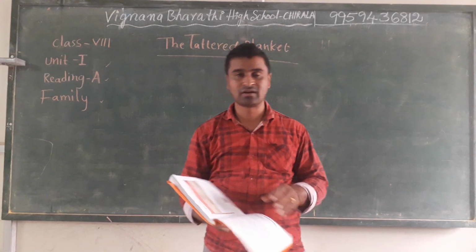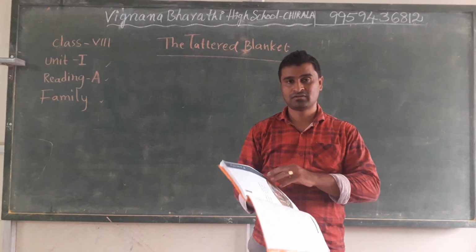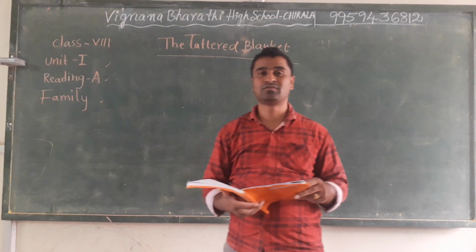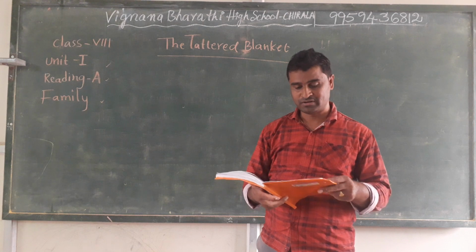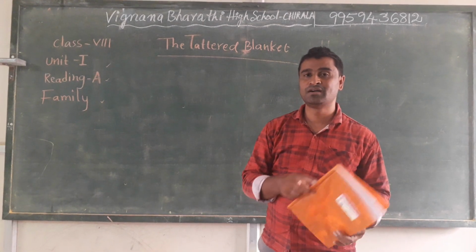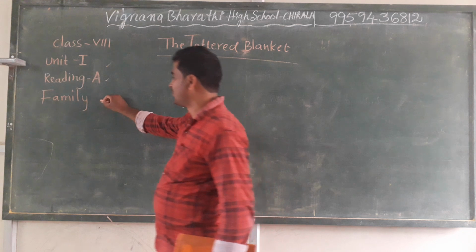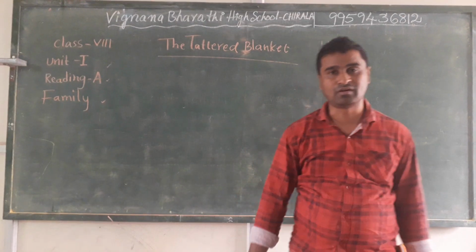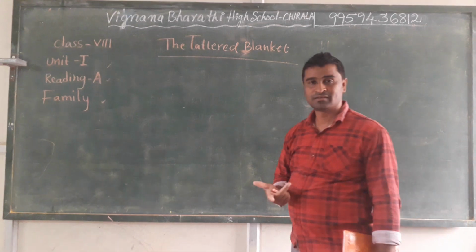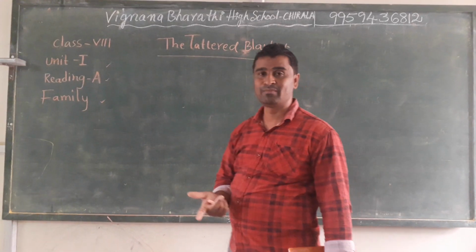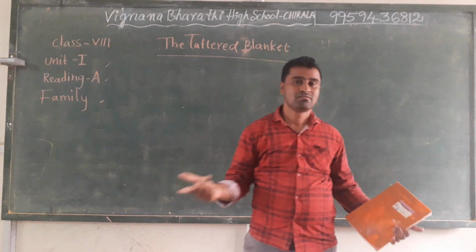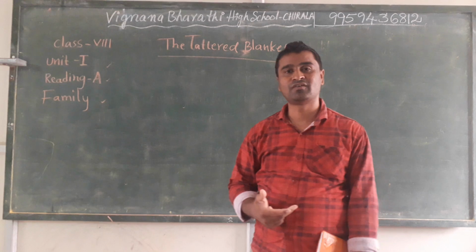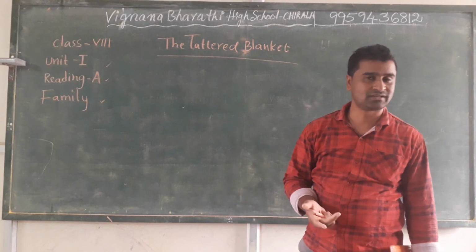Get your textbook and open page number 2. By the way, what is a family? A family is a place where our blood related people live together, care for one another, love each other.